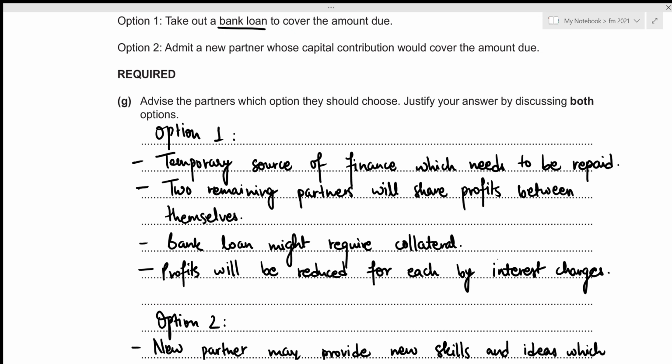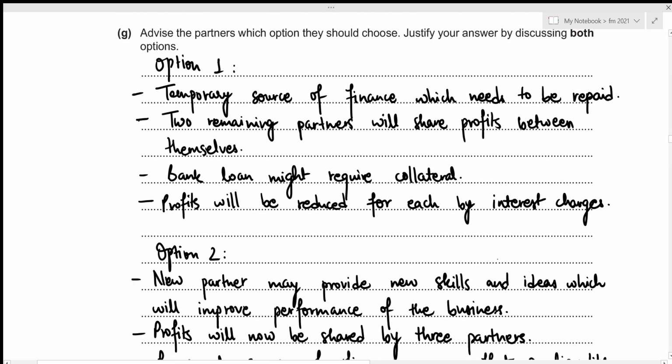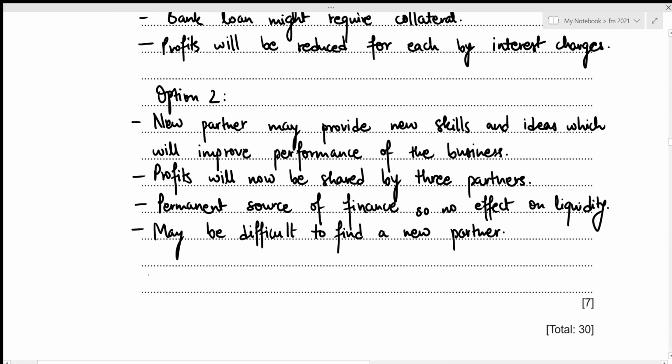So due to these reasons, I would advise the partners to go with option 1. Let's write our decision clearly. The partners should choose option 1.